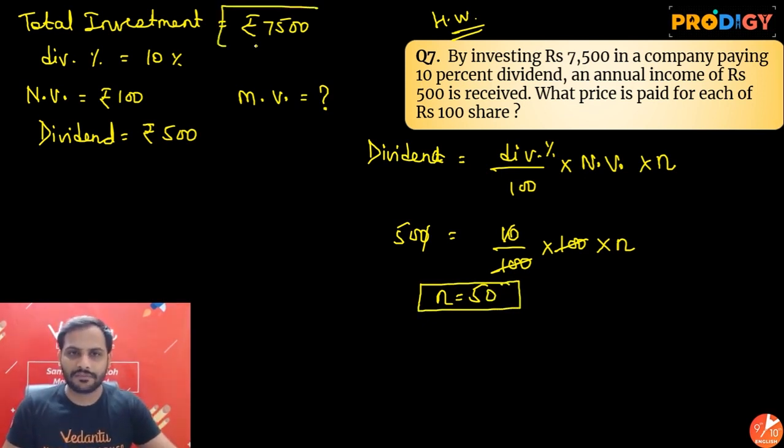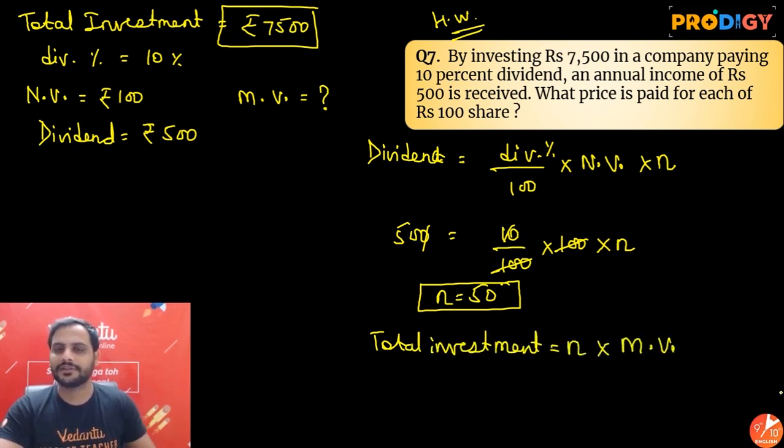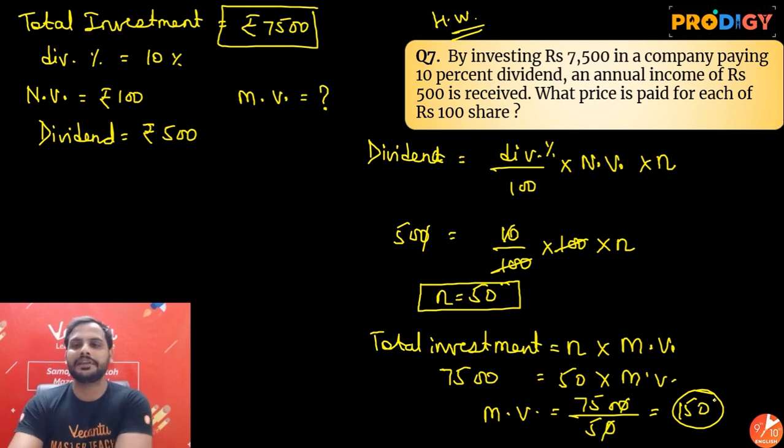Now we know total investment is nothing but number of shares into the market value of each share. So total investment is 7,500, number of shares is 50, market value we'll find out. So market value will be equal to 7,500 upon 50. This to this got cancelled, it will simplify and be equal to 150. So 150 is the market price for each share.